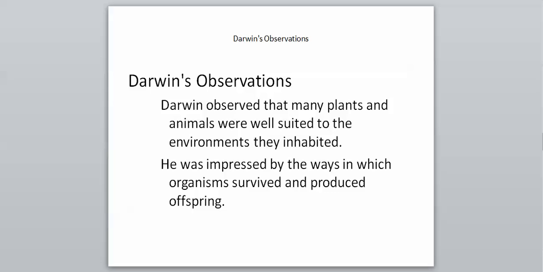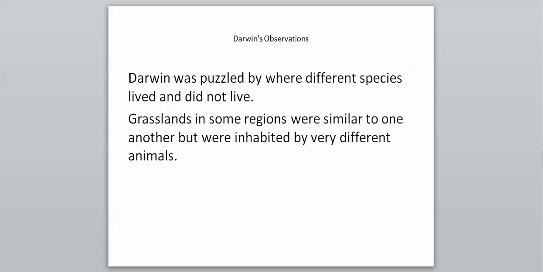And he was impressed by the ways in which organisms survived and produced offspring. So that's kind of like the main goal when you're out in nature. In order to be considered successful, you have to have offspring, and your offspring need to produce offspring as well. And so he was impressed that organisms were actually able to do this.